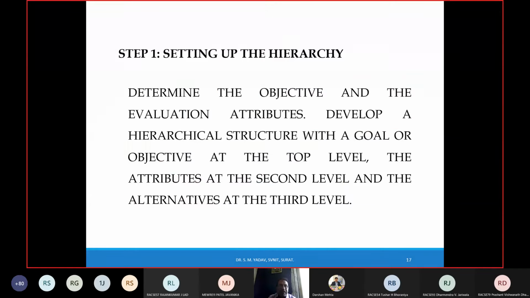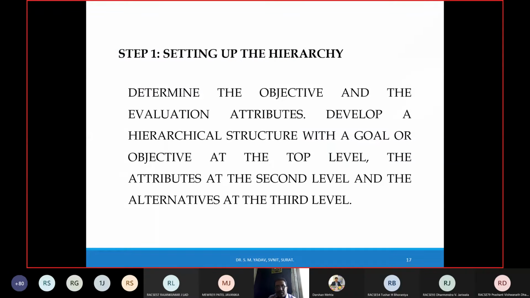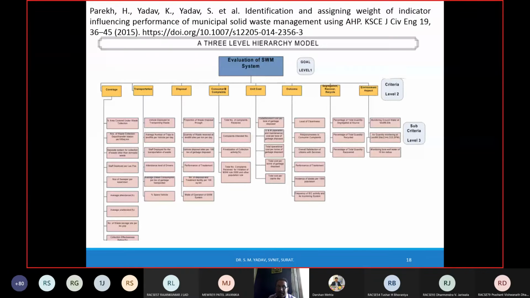So what is my first step? What I have explained to you, define the problem. So what do you have to do in defining the problem? You have to define the objective function, and you have to select the attributes which are required to evaluate that objective function. For that, how many examples have I given? I have given one paper of mine, by Harshul Parekh and myself, in which I have shown the 3-level hierarchy model.